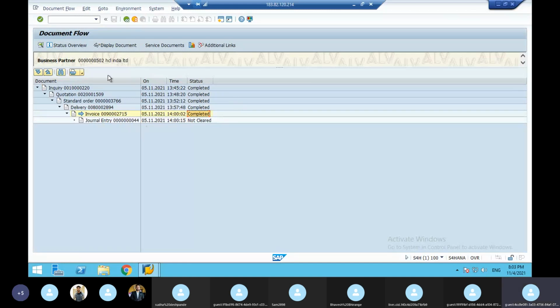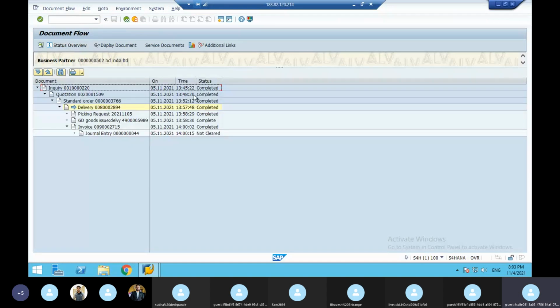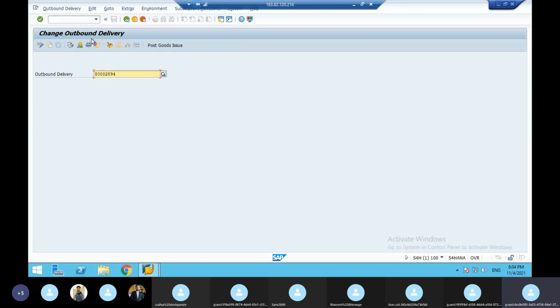In the same way, this is from the billing level. If you go to the delivery level, /n VL02N, VL01N is create mode, VL02N is change mode. Again, here you click the document flow. See here also, inquiry complete, quotation complete, order complete, delivery complete, picking complete, goods issue complete, invoice complete, journal entry, it is FI. This is the document flow with reference to delivery.